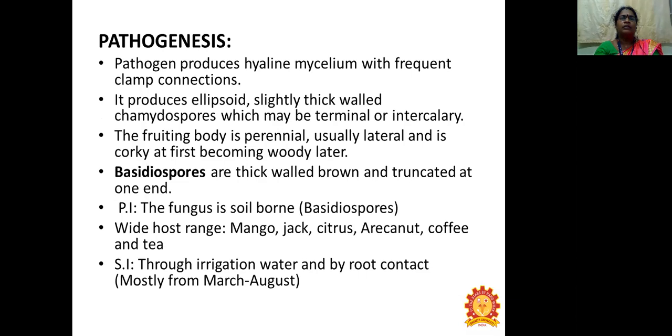Pathogenesis: it produces ellipsoid, slightly thick-walled chlamydospores, which may be terminal or intercalary, and the pathogen will produce hyaline mycelium with frequent clamp connections. Basidiospores are thick-walled, brown and truncated at one end. Primary infection: the fungus is soil-borne with a wide range of hosts. Secondary infection is through irrigation water and by root contact, mostly during the months of March to August.